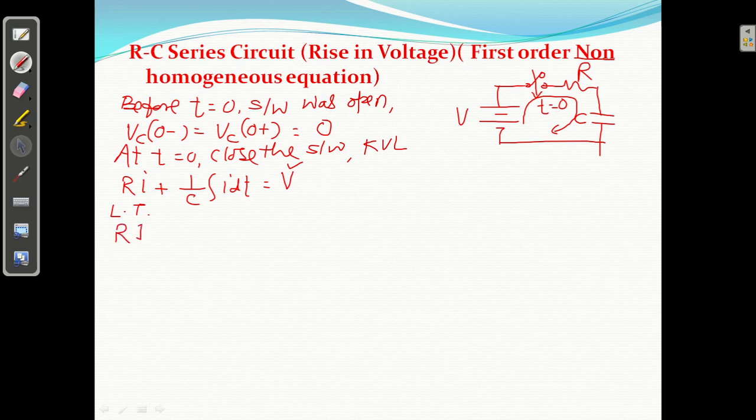R का क्या होगा? R into I of s plus 1/c, Laplace transform of integrator. Laplace transform of integrator क्या होता है? I of s upon s plus integration of I of 0 upon s.